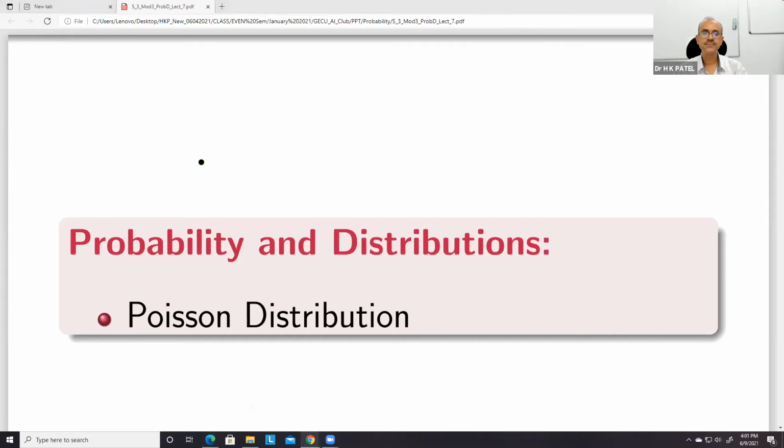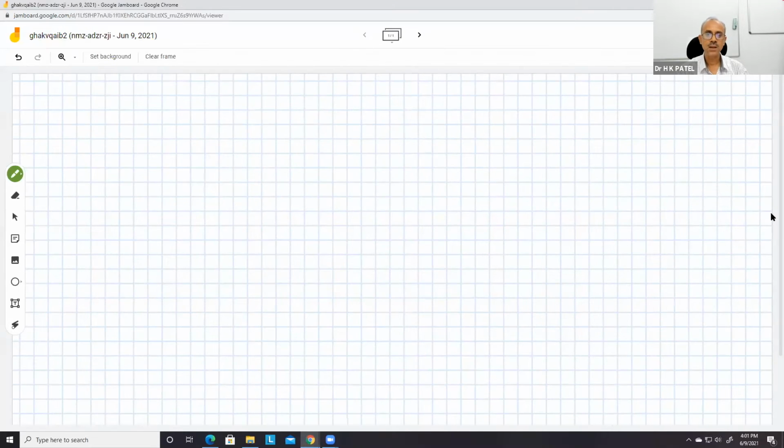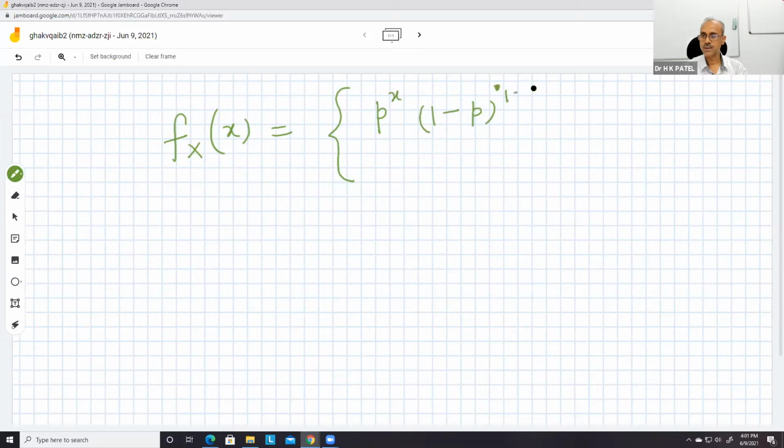That is, why in PDF or PMF we have this type of situation, that is p to the power x and 1 minus p to the power 1 minus x, x is equal to 0, 1 and 0 otherwise.